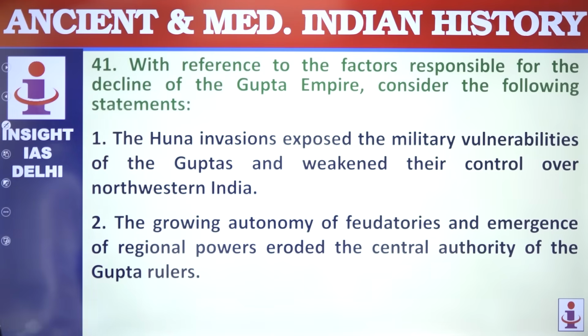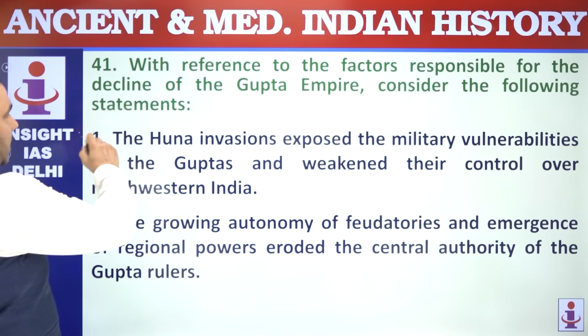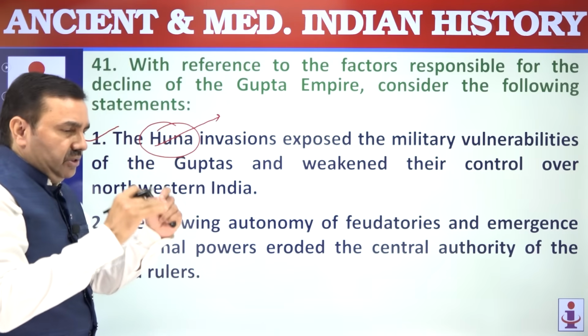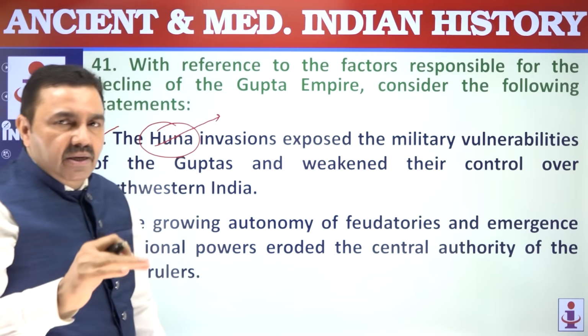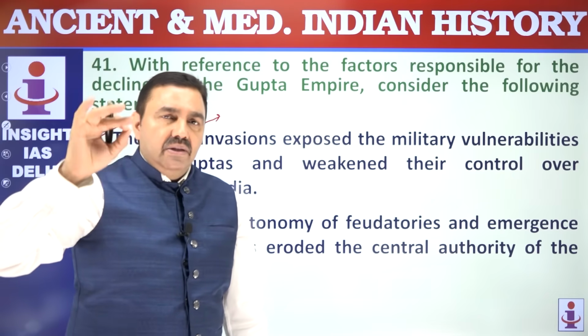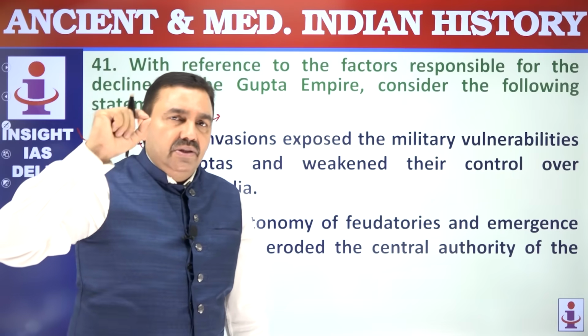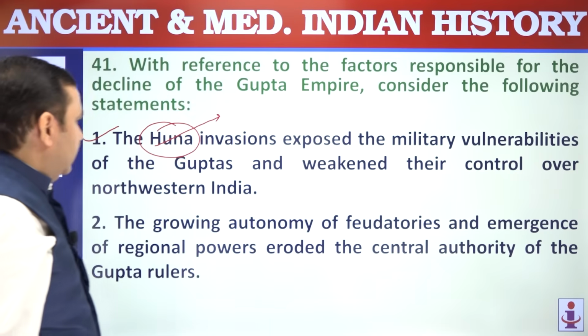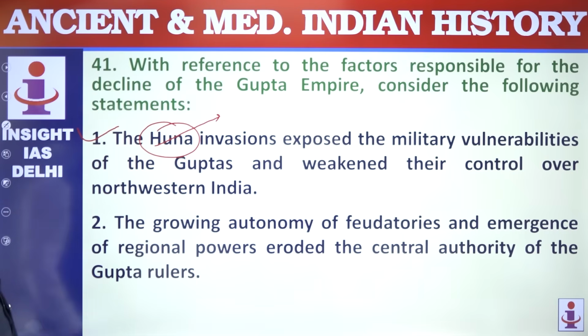With reference to factors responsible for the decline of the Gupta Empire, consider the following statements. The Huna invasion exposed military vulnerabilities. Hunas came from Central Asia. They were warlike people. They started attacking India in around the middle of 5th century AD. The first Huna invasion took place during the last years of the reign of King Kumargupta I. These Huna invaders were defeated by Prince Skandagupta on the banks of river Kali Sindh. That's the reference we find, and thereafter Hunas started attacking India far more frequently.